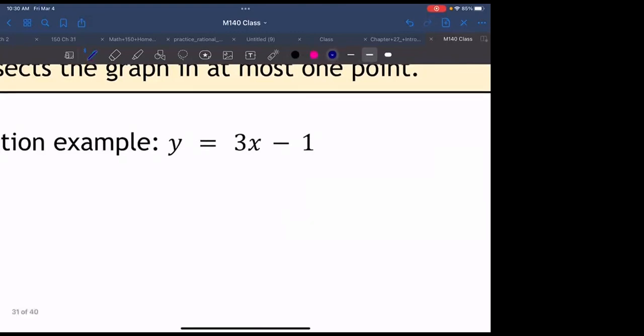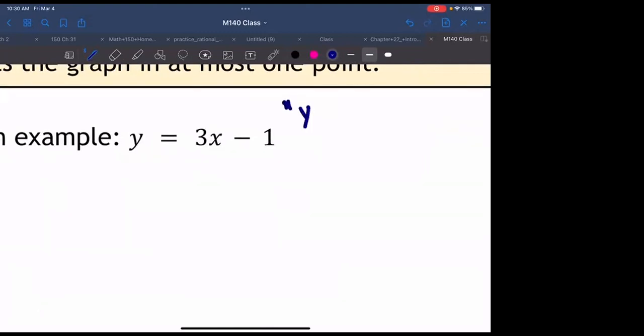And since this is a function, I'm gonna write how we can say this in words, okay? What we usually say is that y is a function of x. Okay, that's kind of the way that we say this. So we have a function, y is the output, x is the input, y is a function of x, okay?